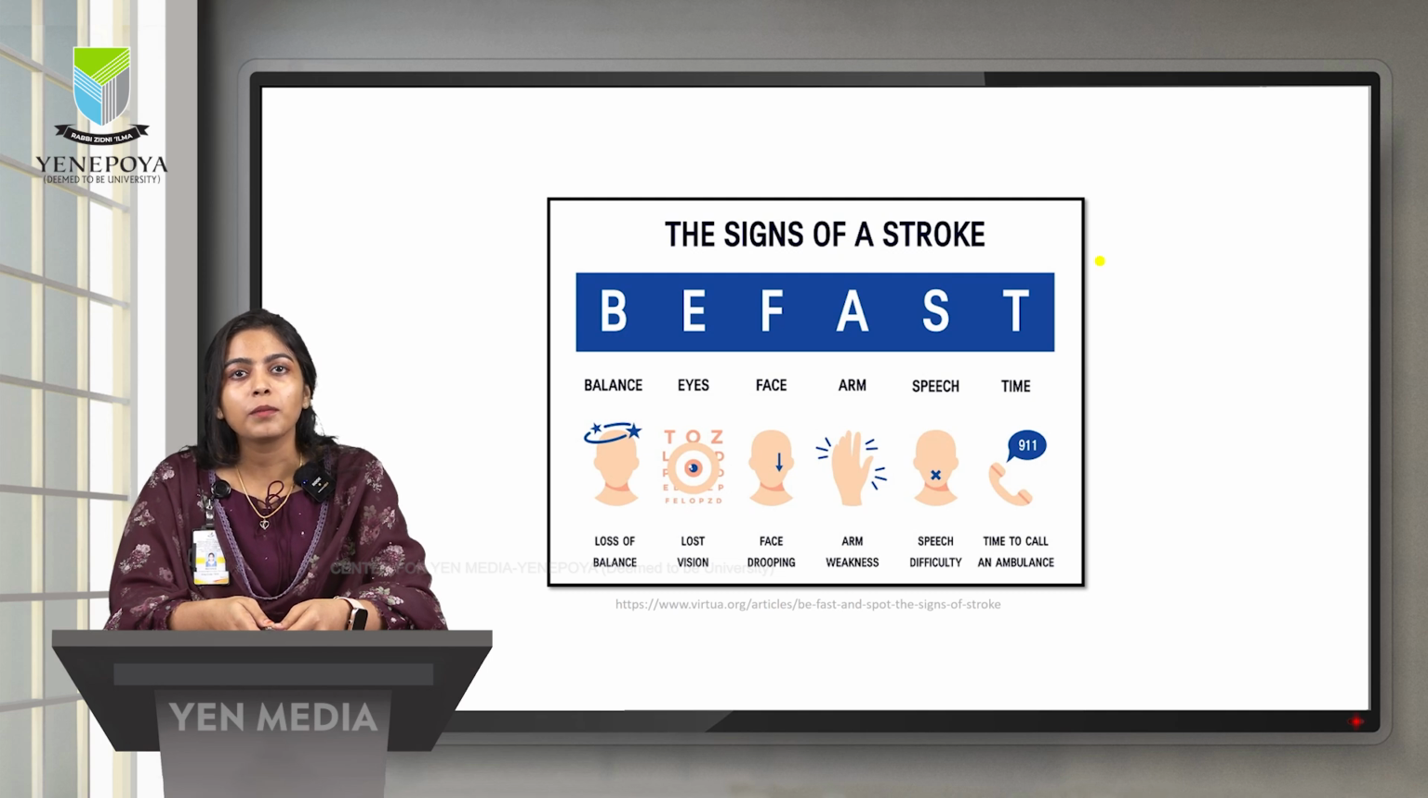So now coming to the signs of the stroke, there is a famous mnemonic which is BE FAST for stroke. B stands for balance, E for eyes, F for face, A for arm, S for speech, and T for time. So what are the signs which a stroke patient experiences? Number one is loss of balance, loss of vision, face drooping, arm weakness both in upper limbs and lower limbs, slurred speech, and T stands for time to call an ambulance.